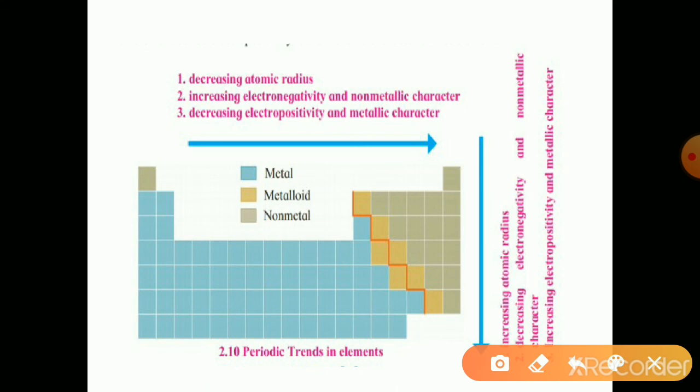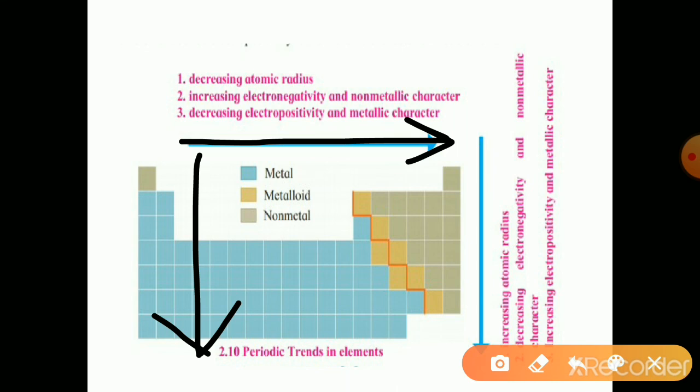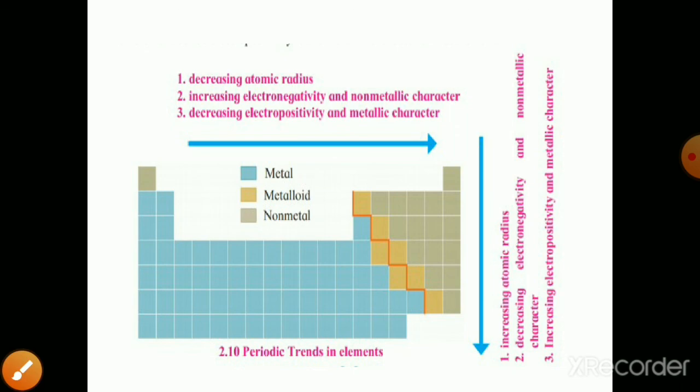Third property is metallic and non-metallic character. So in a period, metallic character decreases and non-metallic character increases due to the decrease in the atomic radius. Down the group, metallic character increases and non-metallic character decreases due to the increase in the atomic size. So in this way we have studied trends in the three properties. Thank you.